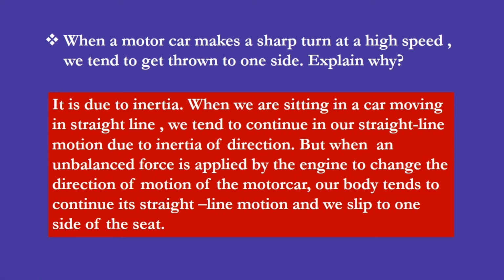When a motor car makes a sharp turn at a high speed, we tend to get thrown to one side. Explain why. This is also due to inertia. When we are sitting in a car moving in a straight line, we tend to continue in our straight line motion due to inertia of direction.